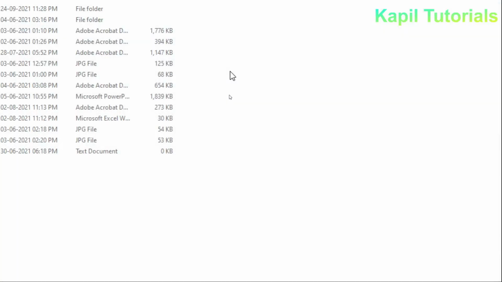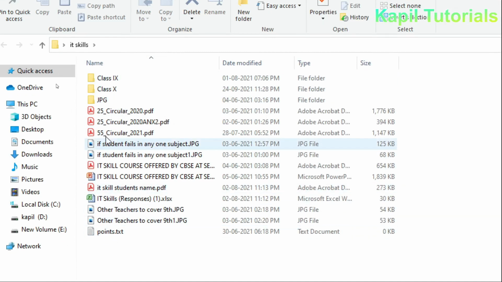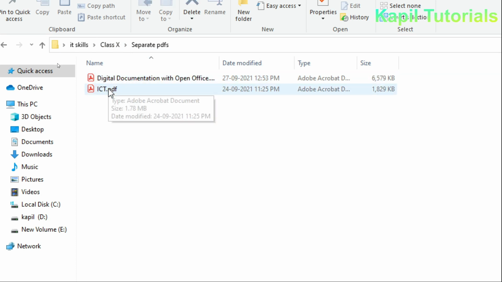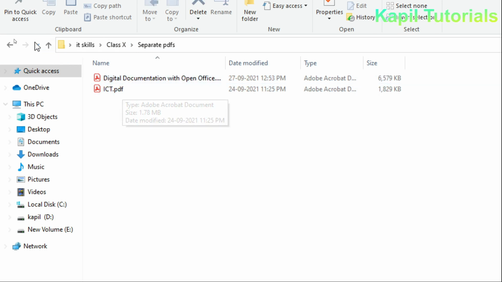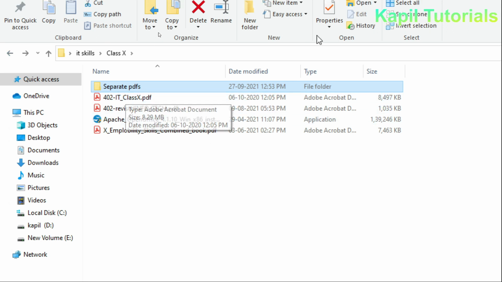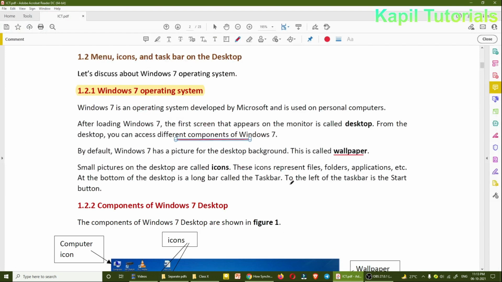If I open it, it will show me different files and different folders inside. Suppose I click on folder class 10th, so here I have a separate PDF, digital documentation ICT. If I double click it, that particular file will be opened. So this is clear to you. Small pictures, those are icons. These icons represent files, folders, applications, etc. That is very much clear to you.